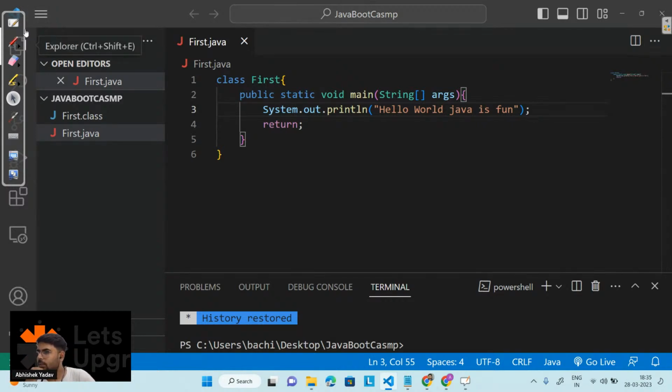Srilata has one doubt. It is showing javac is not specified. Srilata, please check your environment setup, whether you have done it correctly or not. I have already shown that part in the previous session. Please watch that recording again and set your environment path. How can you set that path? Go to the C drive, the Java folder. In the Java folder you will get the JDK. Inside the JDK you will get the bin. Copy that path and paste it in the Path of the edit environment variables. So let's move to the next part.